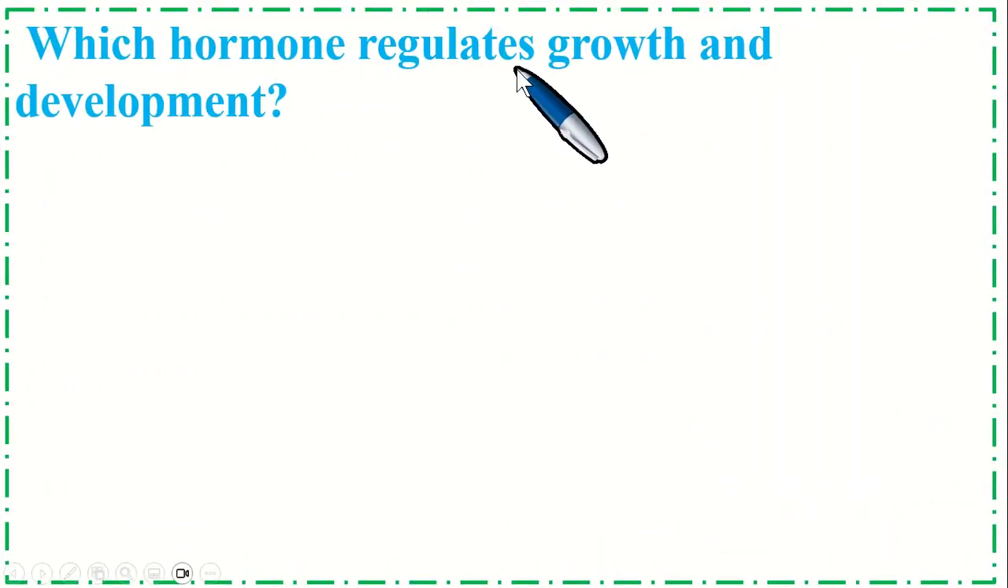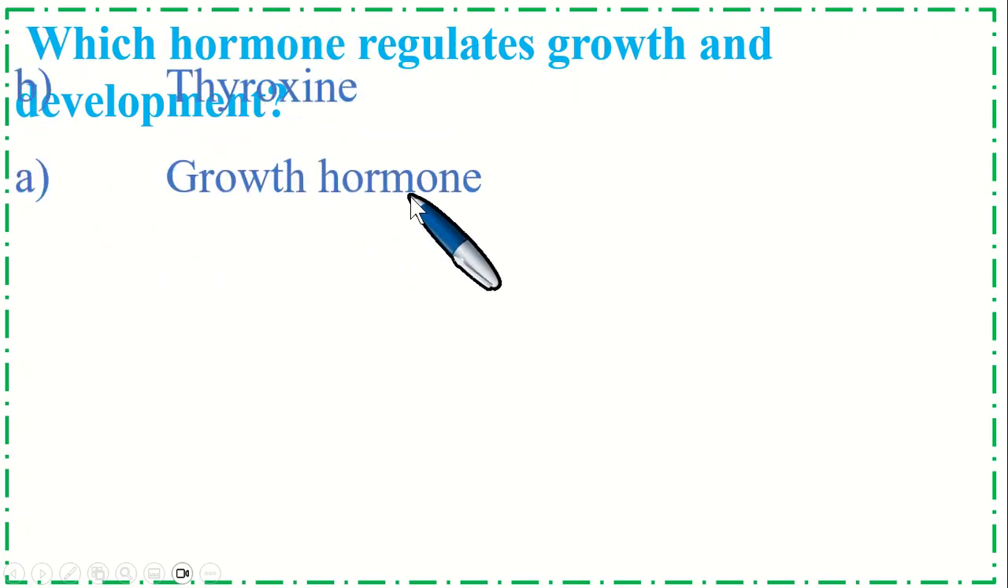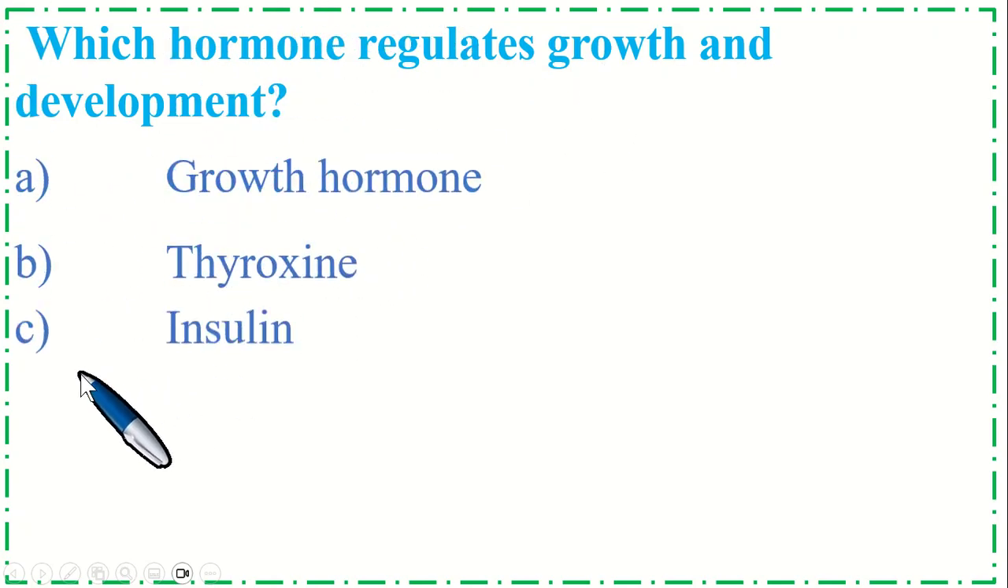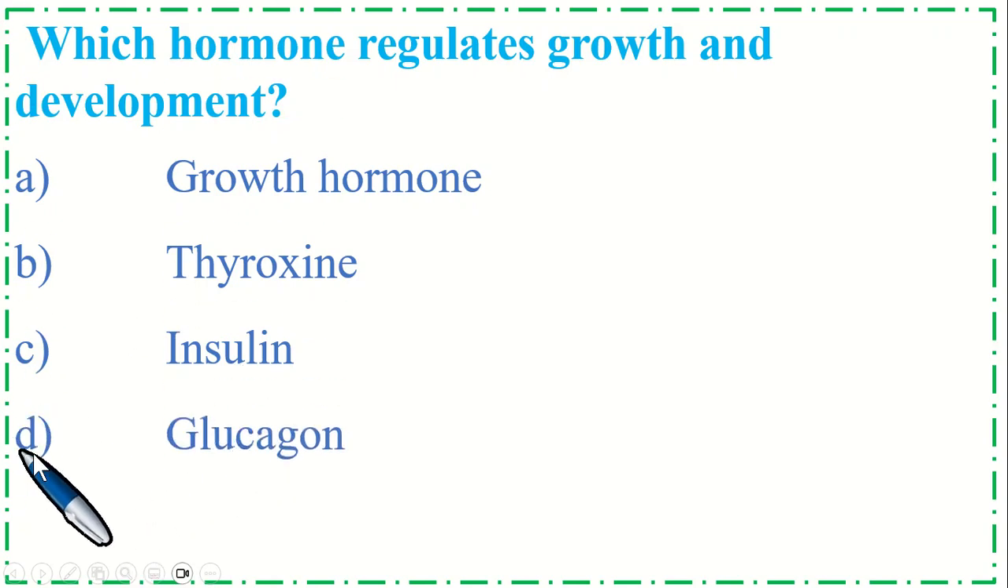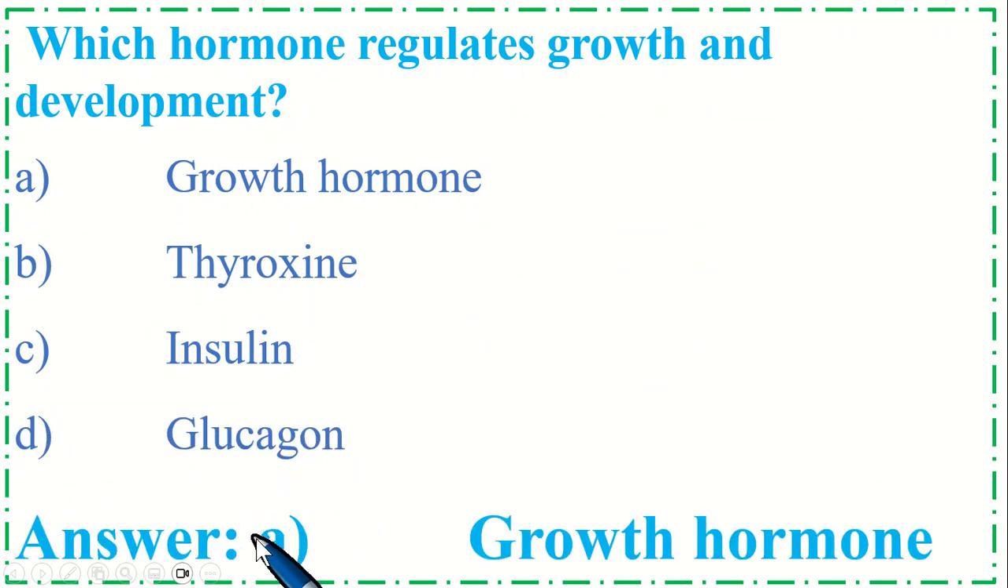Which hormone regulates growth and development? Option A, growth hormone, B, thyroxine, C, insulin, and option D, glucagon. So the correct option is A, growth hormone.